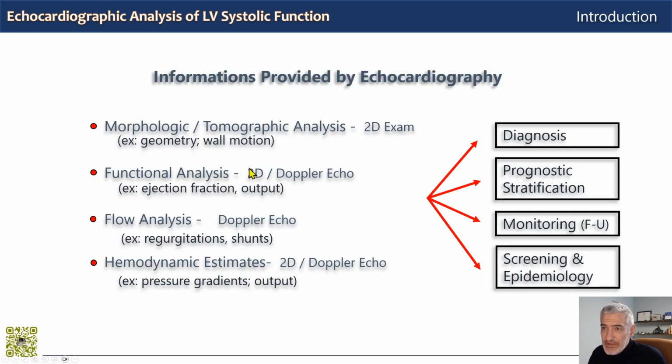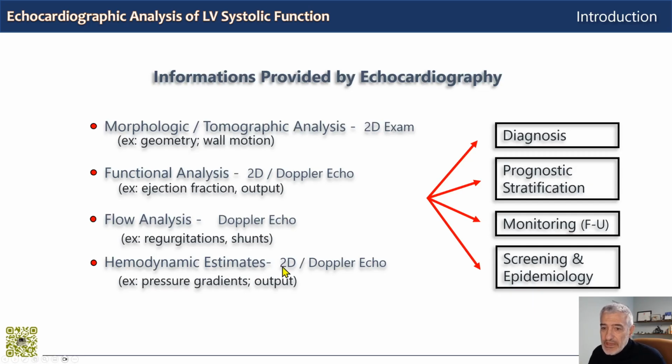This is followed by 2D functional analysis with 2D Doppler and Doppler ultrasound with measurements, for example, of ejection fraction and Doppler stroke volume, which are also the topics of our talk today. We then move on to Doppler color flow analysis. We can see the direction and the magnitude of blood flow, for example, intracardiac regurgitation and shunting.